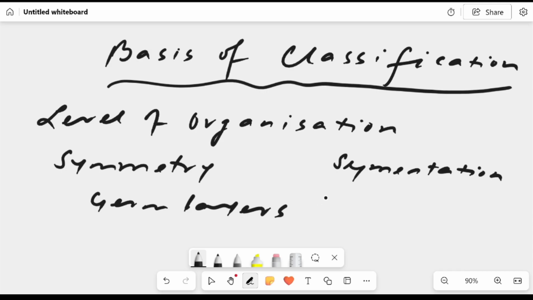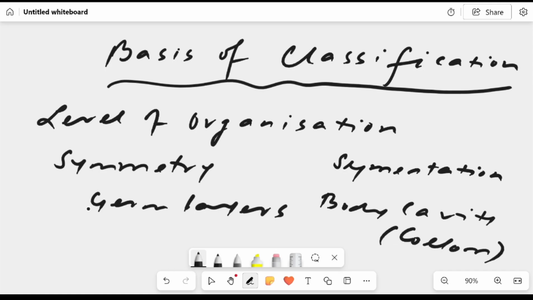Do they have a body cavity or coelom? And last but not the least, notochord. Do they have a rod-like structure at their back which supports them or not? So these are the things we are going to study.